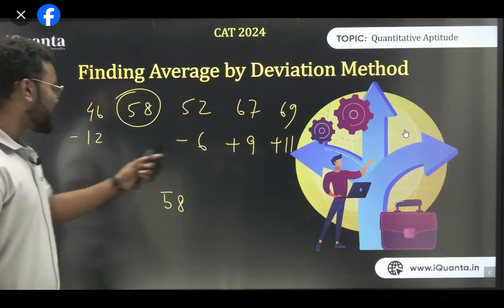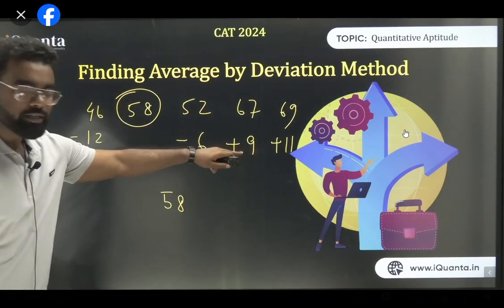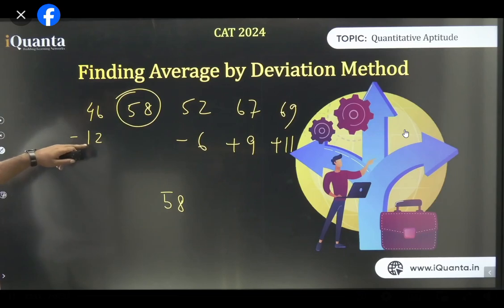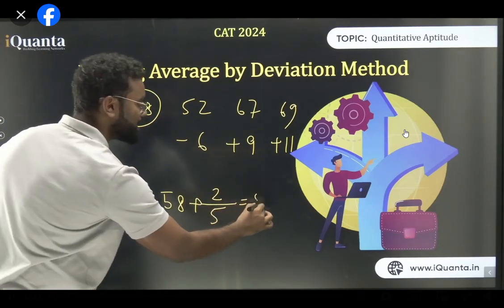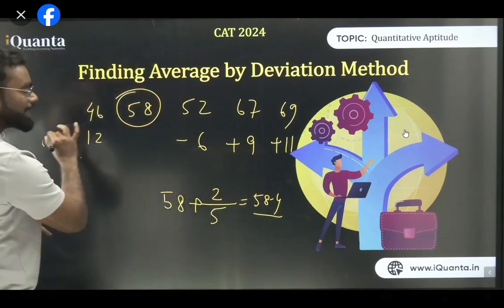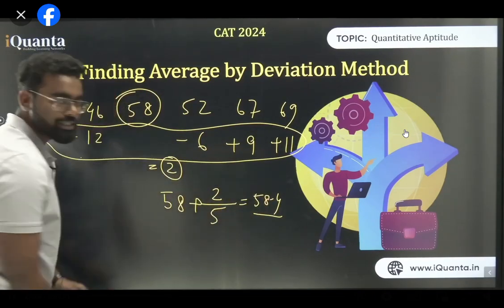Now if you do all this operation, 11 plus 9 is 20, 20 minus 6 is 14, 14 minus 12 is 2. So your answer is 58 plus 2 by the total number of terms, which is 5. So your answer is 58.4. You understood how I get 2? Just add these things and you'll get 2. And this deviation is plus 2, so do 2 upon 5.